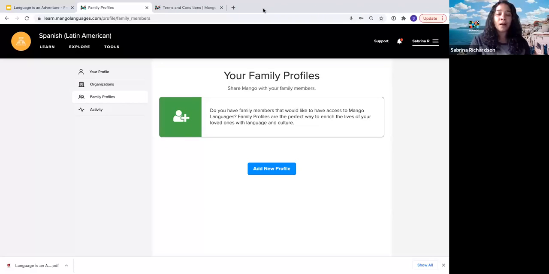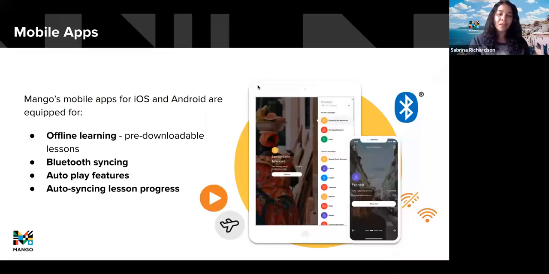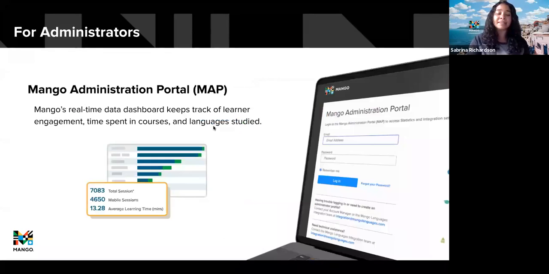So if you are looking to practice your voice recording while you are on the go, you can do all of those great things. Something else that I would like to highlight too is that we also have administration features available for the librarians in the state. So for anyone who's interested in tracking the particular usage statistics for their library, we can always create you an individual account so that you can log in and see which languages are being used, how long people are spending in there, how many people are using the mobile app versus the desktop version.